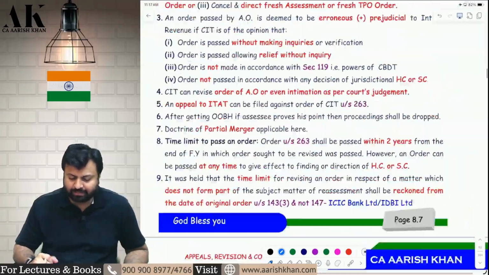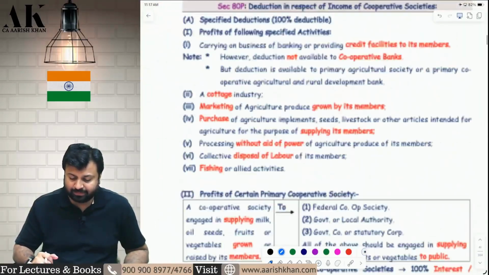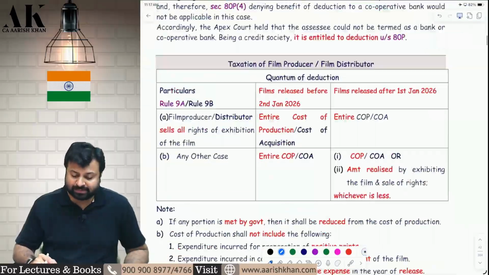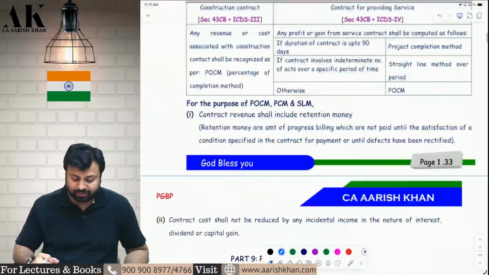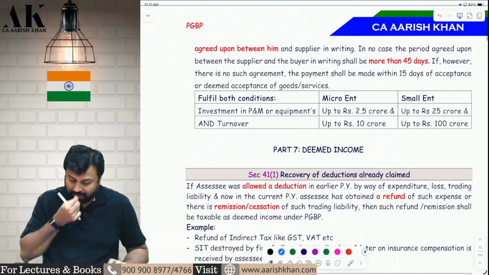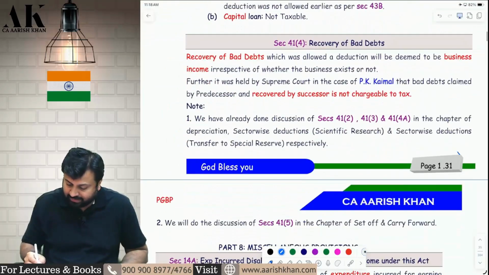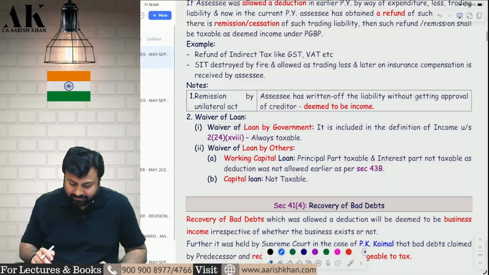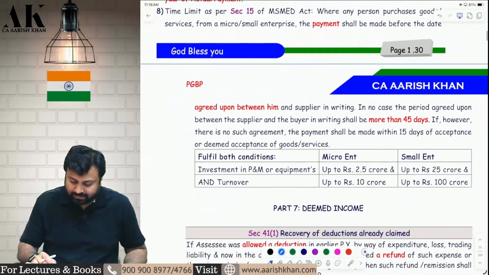Now penalty, there are some amendments, but before that there is one amendment in PGBP also, which is the change in the limits of MSME. MSME limits have changed. Yes, micro and small enterprise limits have changed now. Now come to page number 1.31. Micro and small enterprise limits are changed now. How are the limits changed now?